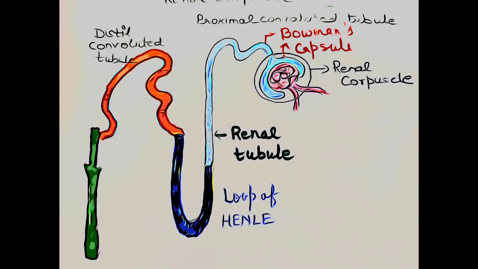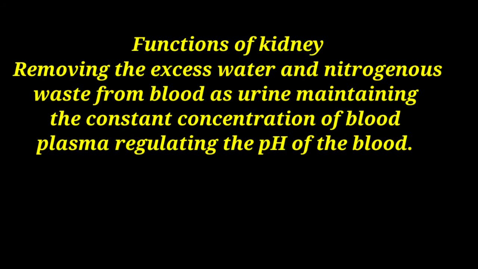The loop of Henle is a hairpin-like structure present in between the proximal convoluted tubule and the distal convoluted tubule. Distal means distant and convoluted means again highly folded structure.